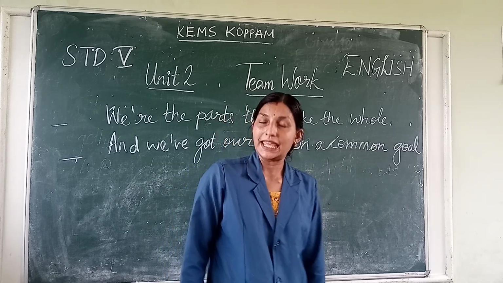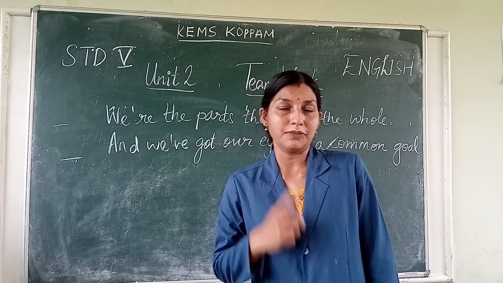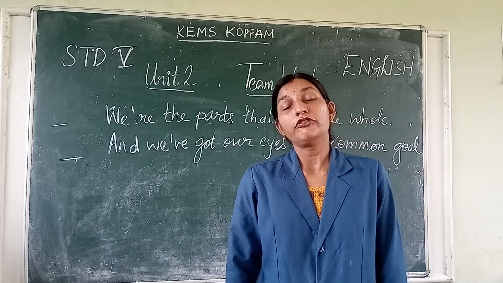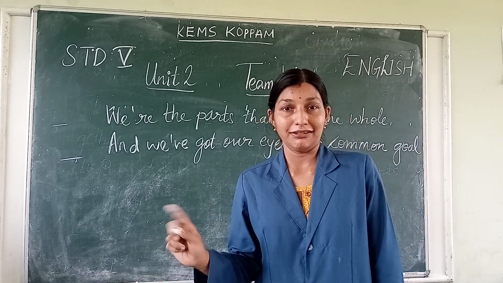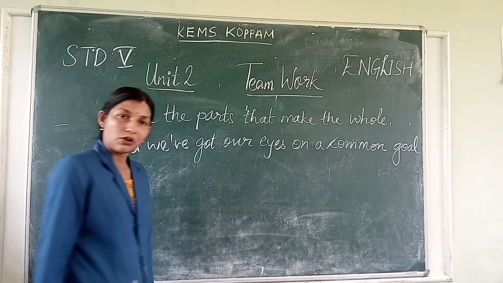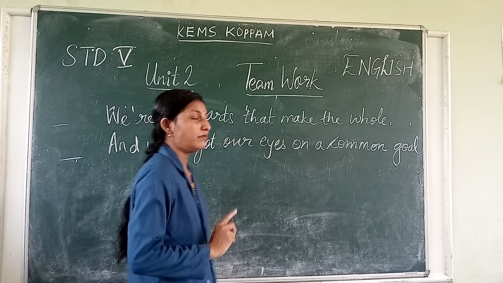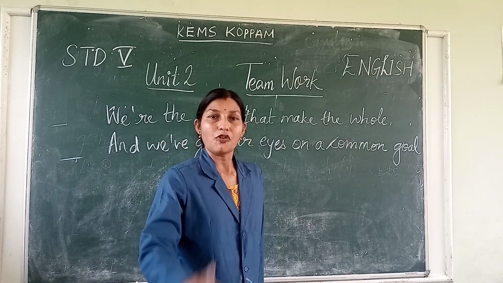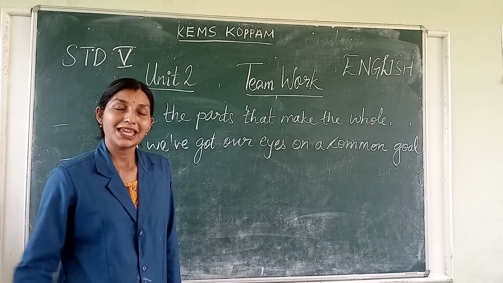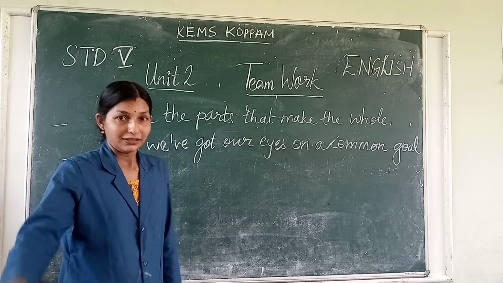When you are playing cricket as the batsman, your goal is to take your ball to the four or the six boundary line, right? We all have the same aim. Here the goal means the aim. We have only one aim, to win that game.